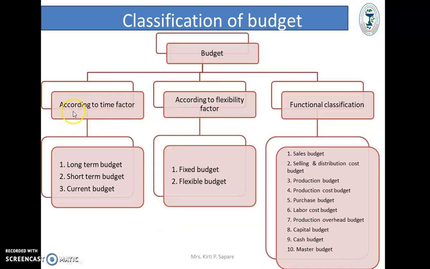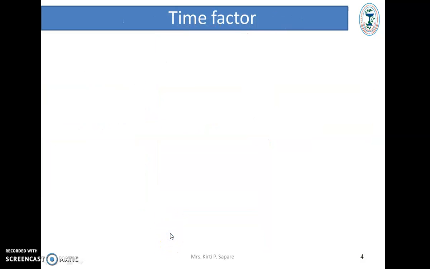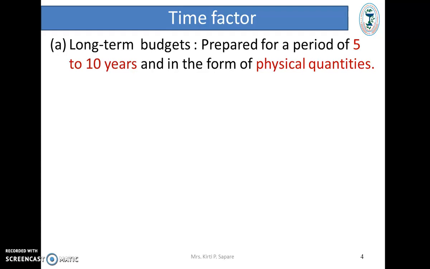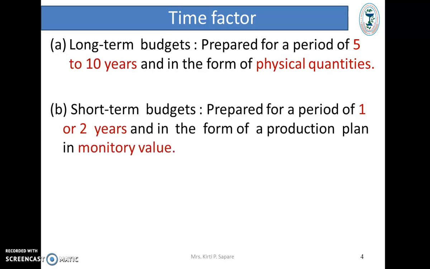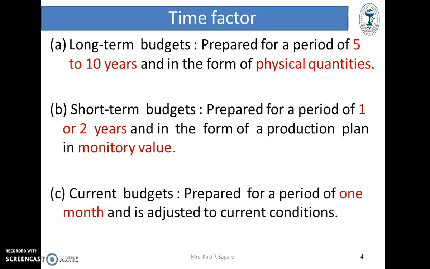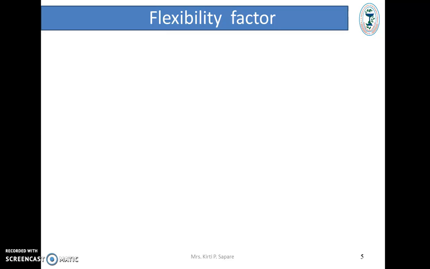First, we will start with classification according to time factor. So, according to time factor, budget can be classified into three types. First type, that is long-term budgets. Budgets which are prepared for the period of 5 to 10 years and in the form of physical quantities. Short-term budgets. These are prepared for the period of 1 to 2 years and in the form of production plans and in monetary value, that is, all budgeted figures are written in a money value. Third is the current budgets, that is budget prepared for the period of 1 month and it is adjusted to current conditions.